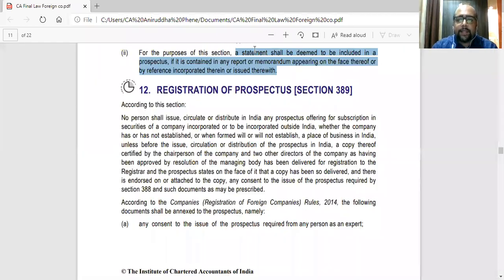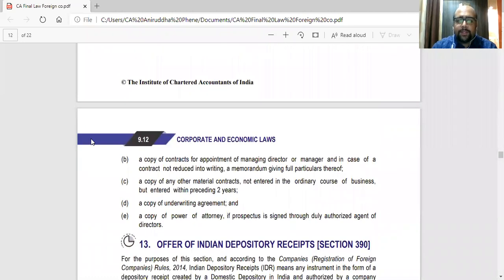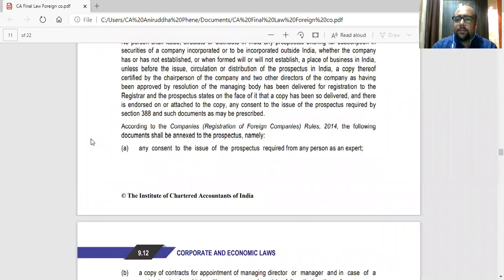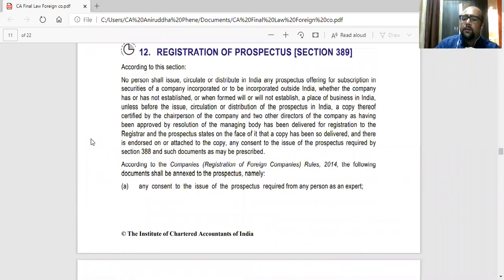Then next is section 389, registration of prospectus. Now again, a basic section. Basically, any company that is going to issue a prospectus in India, any foreign company that is going to issue a prospectus in India, will have to first register that prospectus with the ROC, along with additional documents attached,